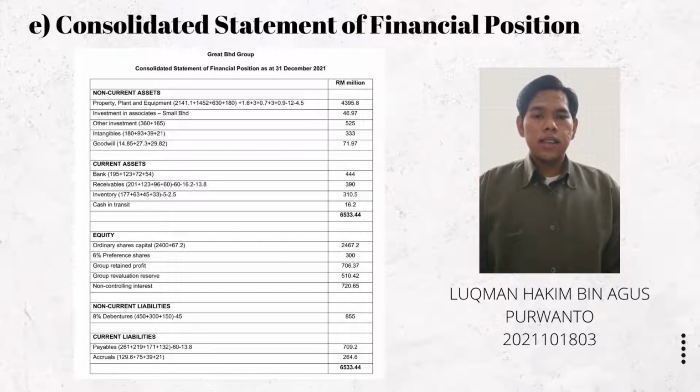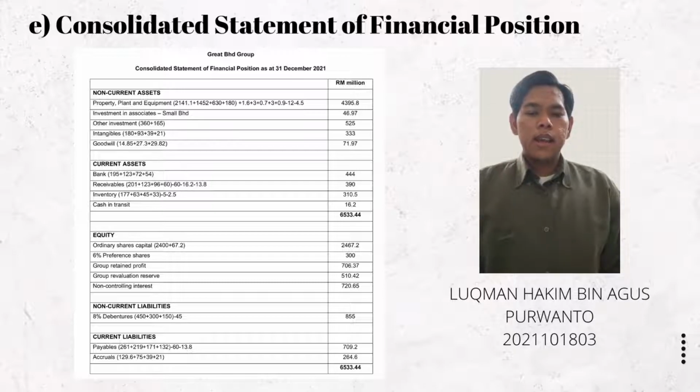First is non-current assets, and the first item is property, plant and equipment. First, we add the amounts of the parent company and its subsidiaries, then plus 1.6 million ARR from Group Berhad, plus 3 million ARR from XL Berhad, and plus 0.7 also ARR from Good Berhad, and then plus 3 million and 0.9 million, which is over depreciation of machine and motor vehicle, and then minus 12 million and 4.5 million, which is the disposal of an asset. So we get a total of 4395.8.